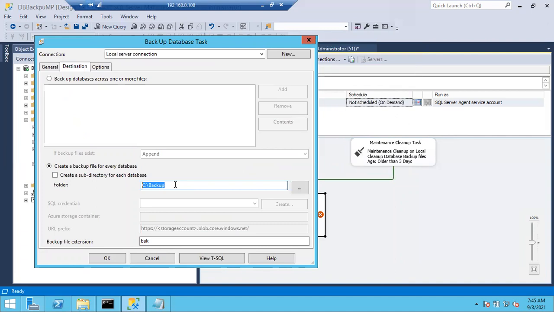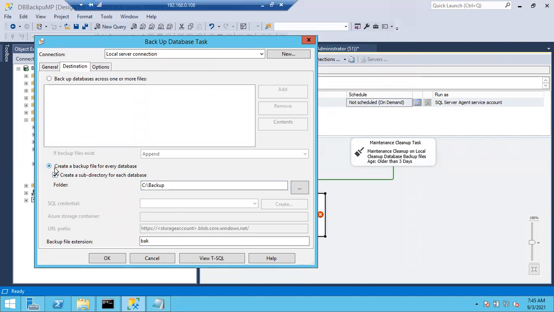Of course, for the destination in the maintenance cleanup task, I give the same folder, so it is going to delete the backups from the same folder. Whichever backup folder you gave here, you also have to give the same folder in the maintenance cleanup task. Why? Because from that folder only it has to delete the backups. So I'm going to give the C backup location, and it is going to create a folder for each database, and inside that folder you can see the backup file.